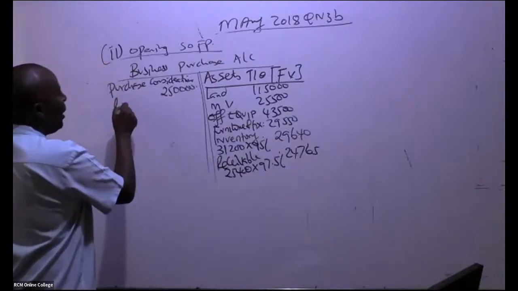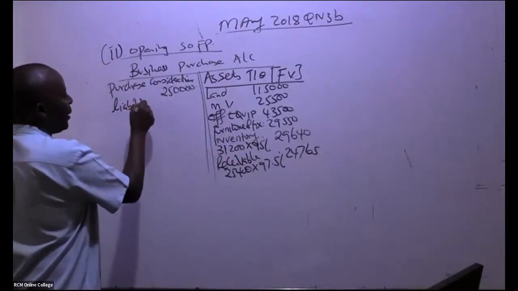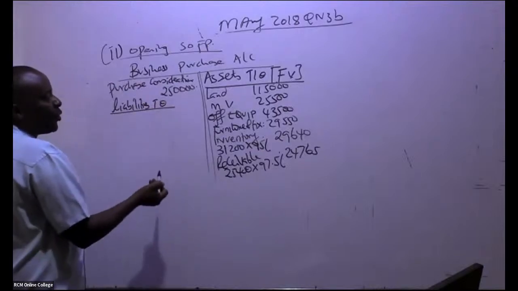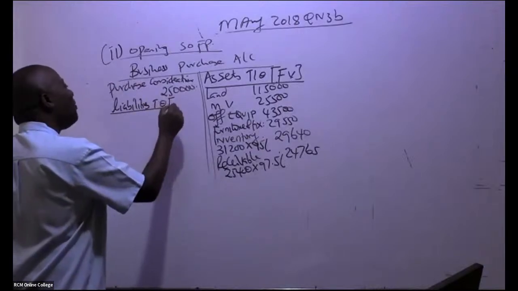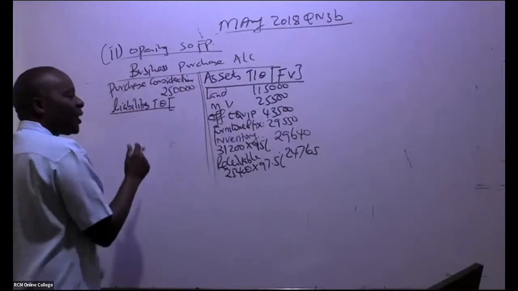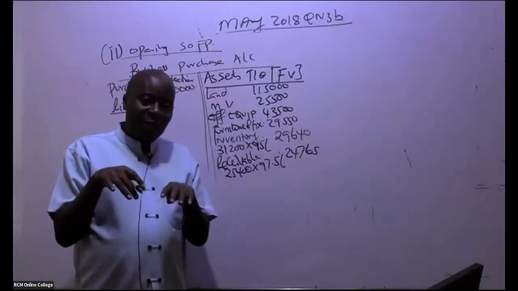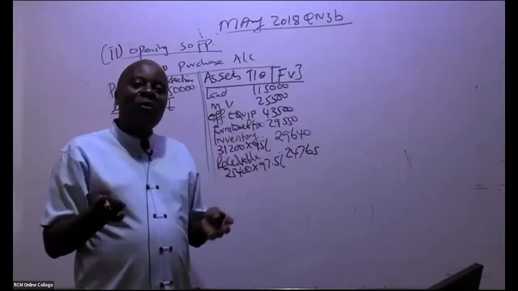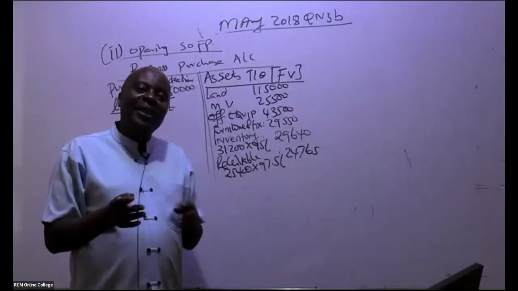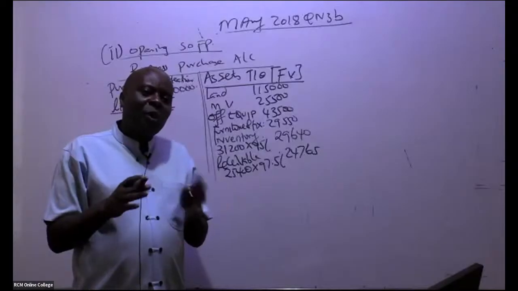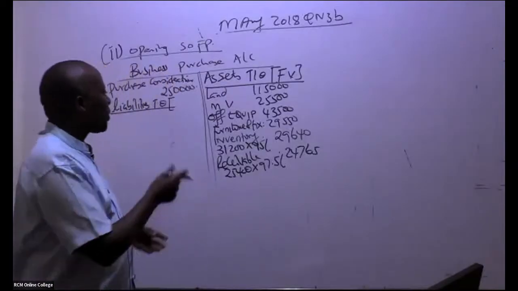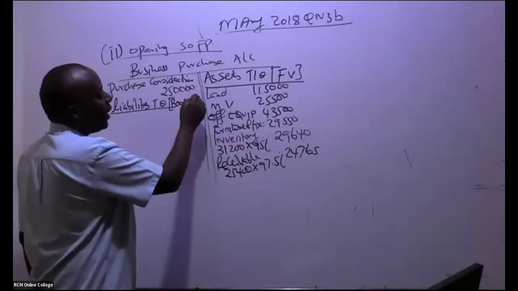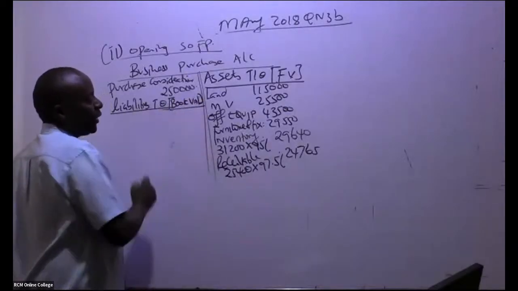Liabilities. So liabilities taken over. Remember, liabilities taken over, it will be very, very rare to start valuing liabilities. That this liability, which was a bank loan, now because it's being taken over by a company, that now you're going to get a discount. No. Unless you're told, I've never seen that. Liabilities, we always take the book values. The ones that were taken over, you take the book values like that.